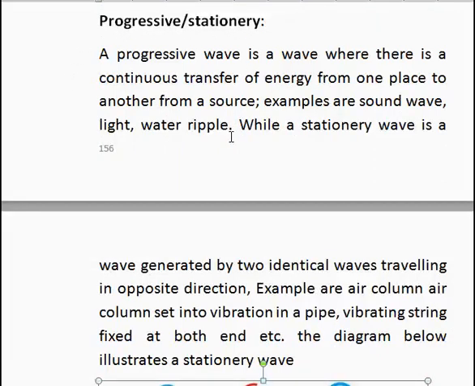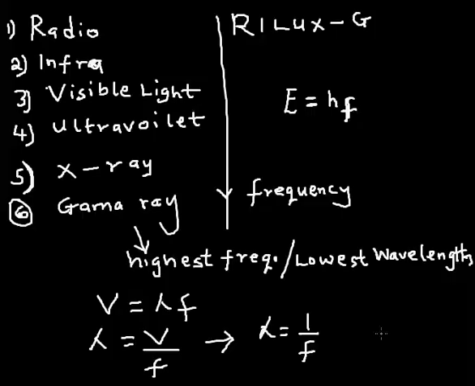When is a wave said to be progressive, or when is it said to be stationary? Now, a progressive wave is simply made up of just a single wave. In that single wave, there's a continuous transfer of energy from one place to another from a source. The wave starts from a source, and it continues transferring the energy, and it doesn't return back to the source. Such is a progressive wave. It's progressive in nature.